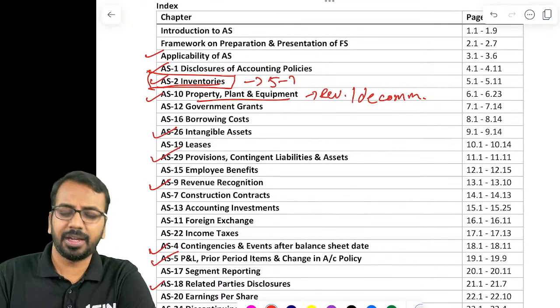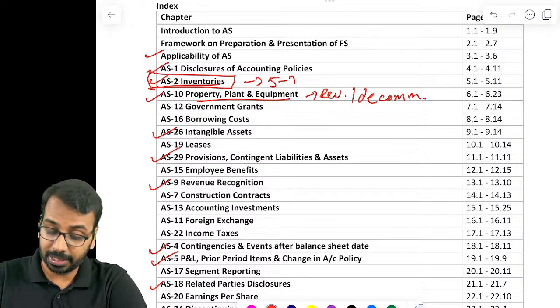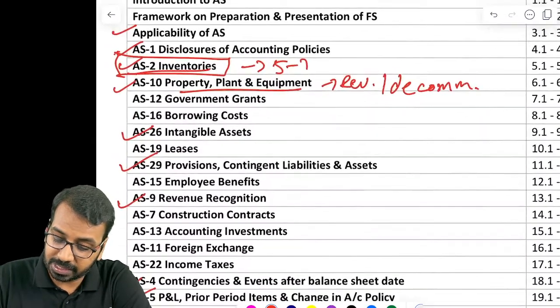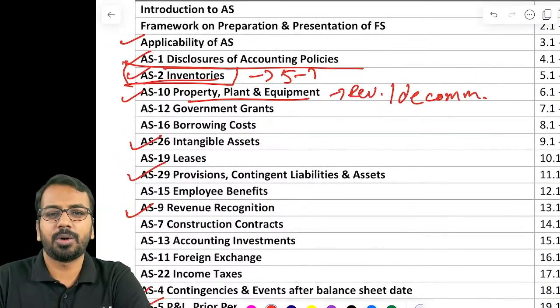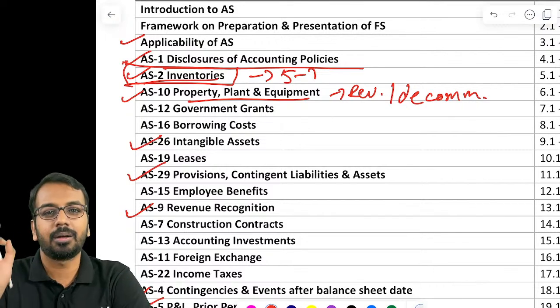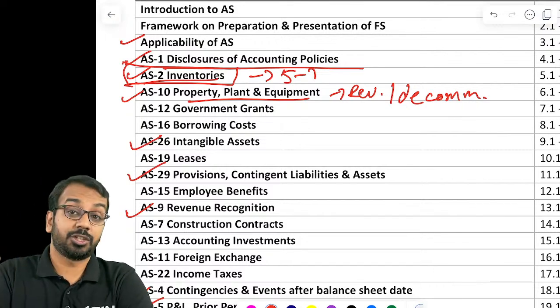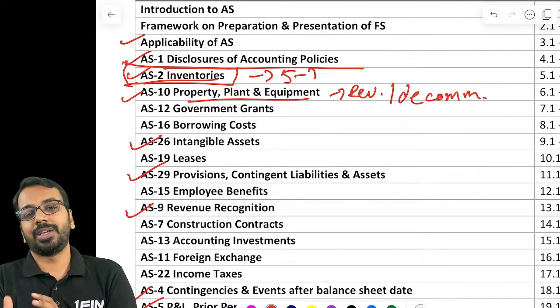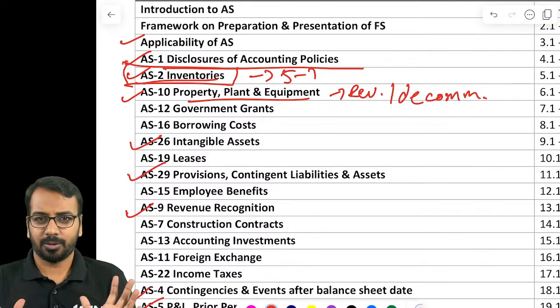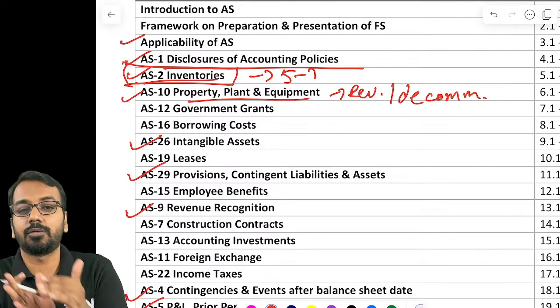Now applicability of AS, it is just a thing where you have to remember the dates. Then coming to specific standards, disclosure of accounting policies, just remember the 3 fundamental principles and what is the definition of accounting policies and when we can change accounting policies. That's it. Okay, apart from that, there is nothing specific you have to focus on.